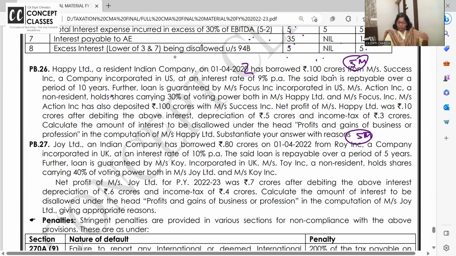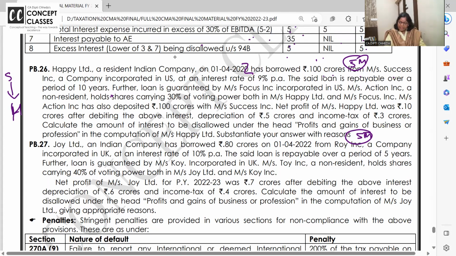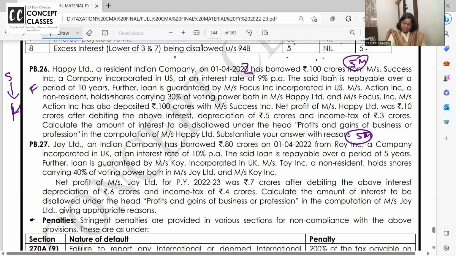So we have taken a loan of 100 crores from Success. Further, the loan is guaranteed by Focus.